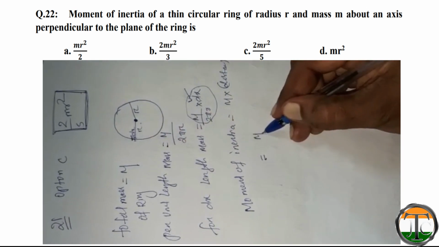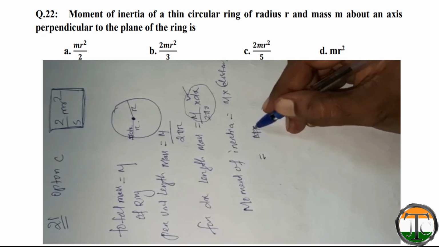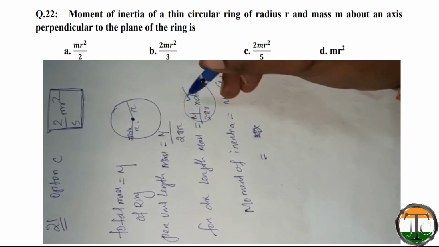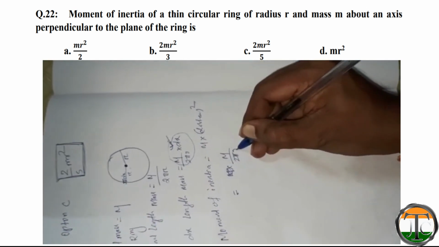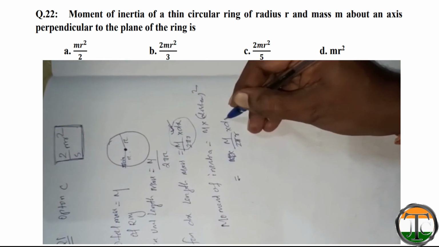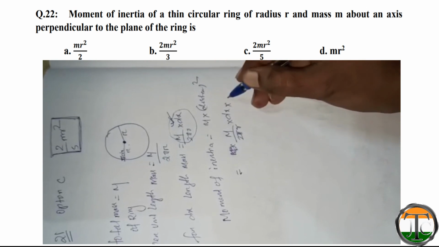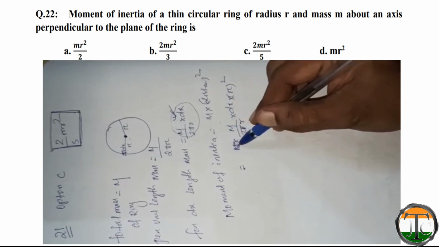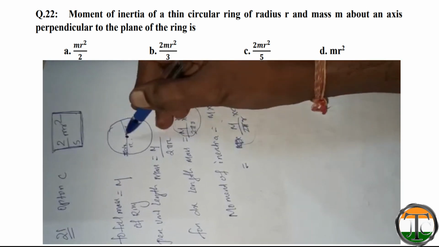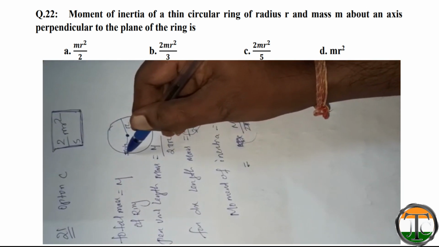So in the place of m we will put m by 2 pi r into dx, into distance square, that is r square. So this is the moment of inertia for this portion of the ring.